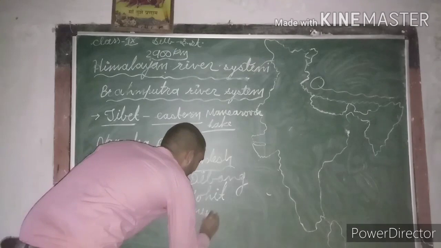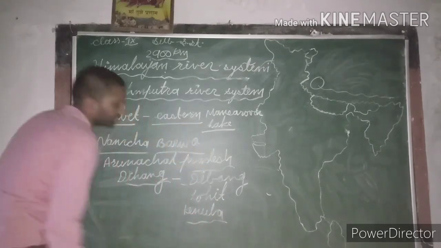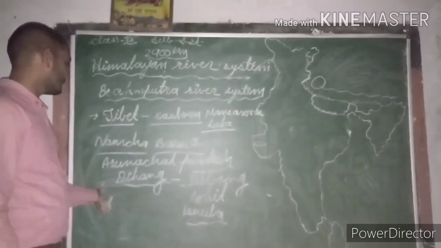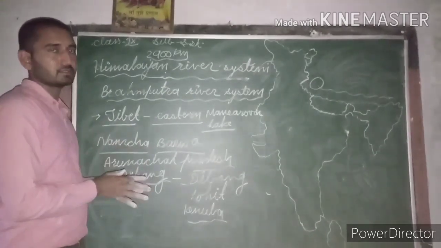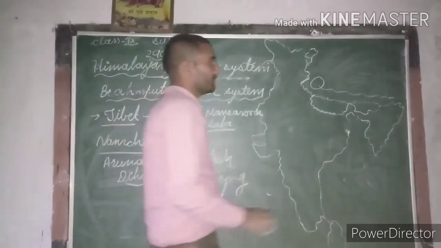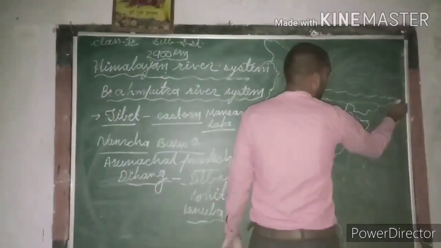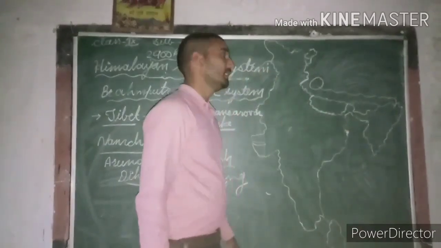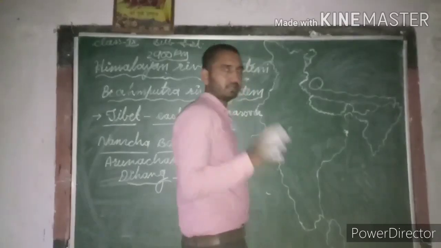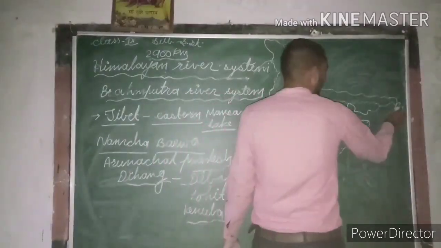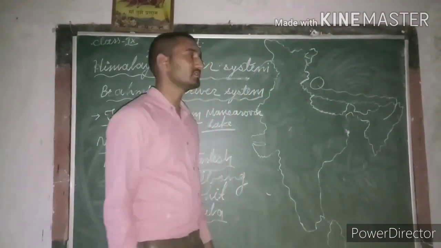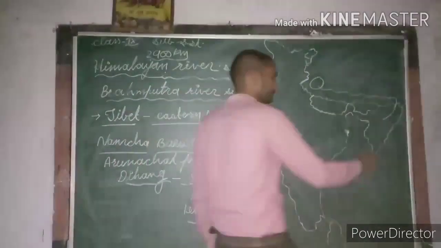These are the major tributaries of Brahmaputra river that merge with the Dihang river, and in this way all these four rivers are responsible for forming the Brahmaputra river in Assam. Means when this river enters in Arunachal Pradesh, at that time it is Dihang. Then it is merged with the Dibang, Lohit and Canula rivers, and finally when it reaches Assam it becomes the Brahmaputra river.